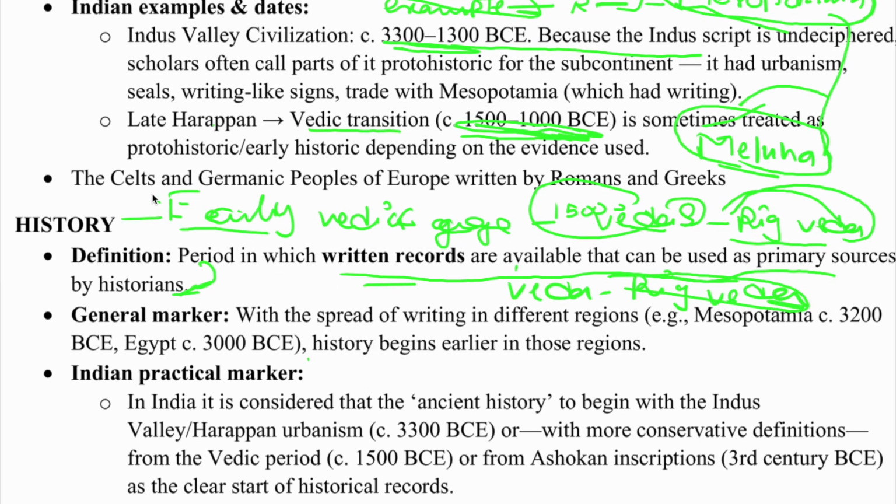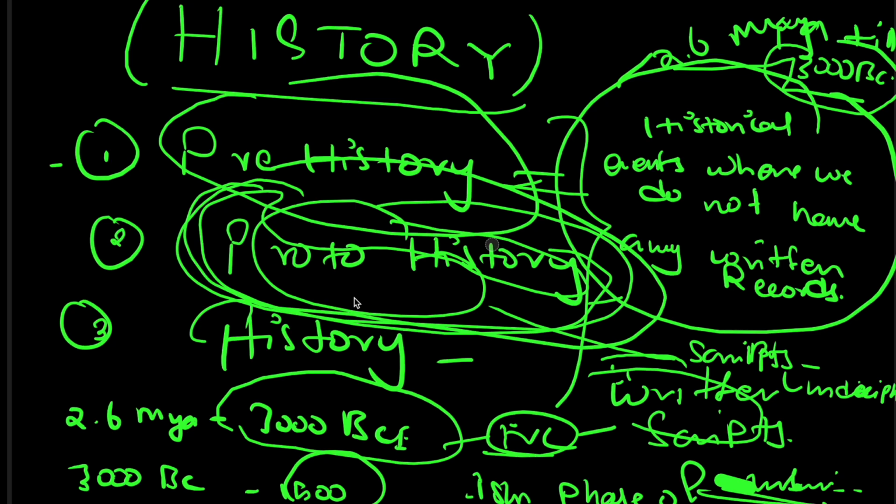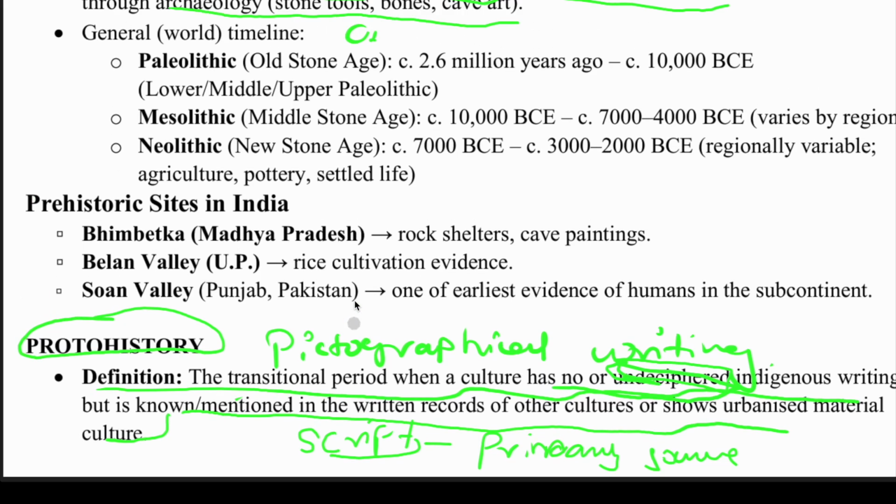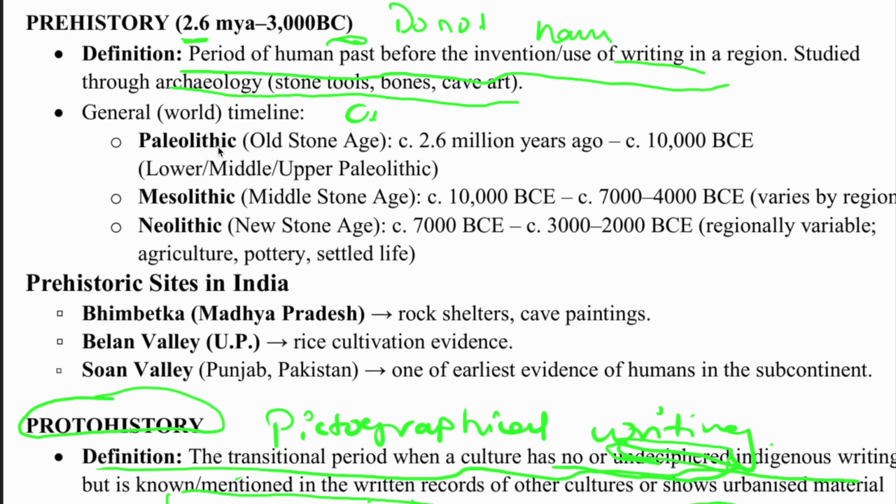After this, our history actually starts not only from the Vedic age, but from the prehistoric era. In the prehistoric era, the Paleolithic age will be there, Mesolithic will be there, Neolithic will be there. Paleo means old, lithic means stone.